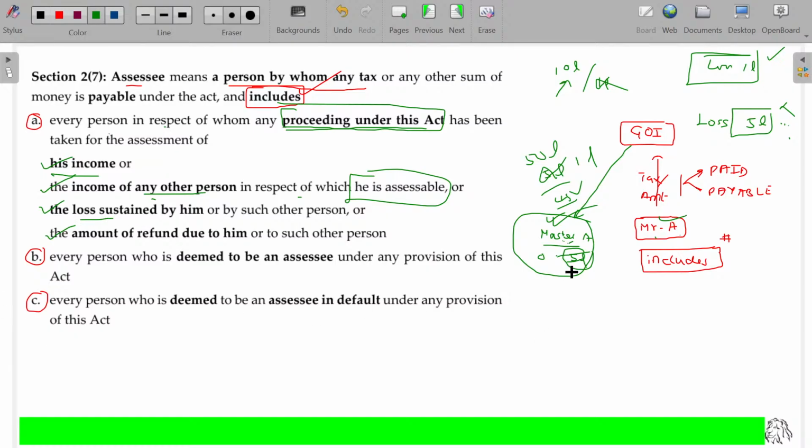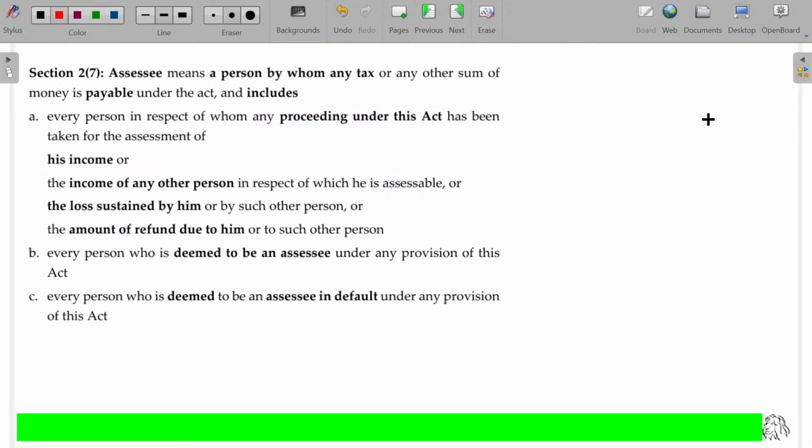And Mr. A says, sir, there is a TDS, tax deducted at source, 5 lakhs. But actually, I need not pay tax, sir. Unwantedly, my 5 lakhs is debited and given to your account, sir. Give me back. That's called refund of tax. Refund of tax is also possible. What is called TDS? Tax deducted at source.